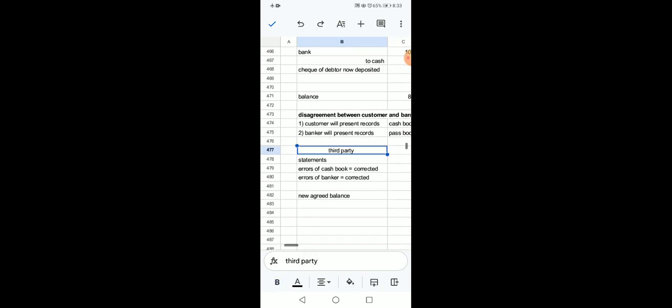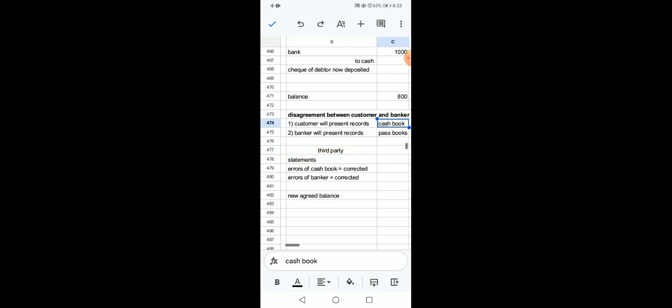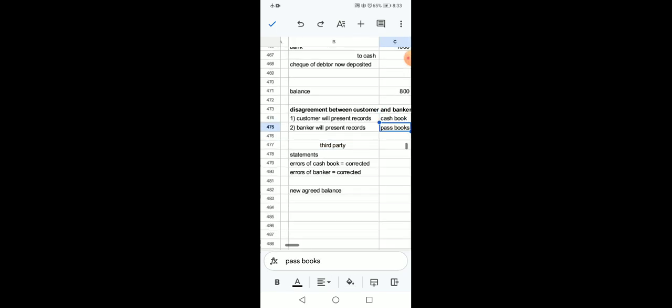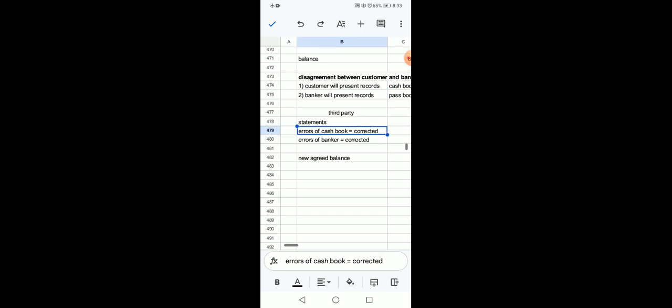A third party will arrive and see the records of transactions present in the cash book and the passbook. He will seek the errors present in the cash book and passbook and correct them, with which a new balance will be arrived at, and this is the balance where both customer and banker will agree.